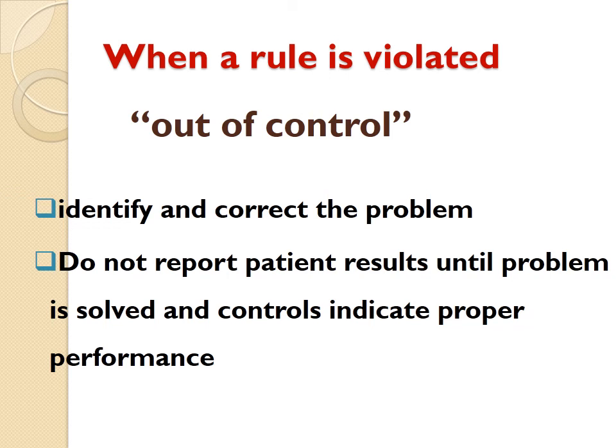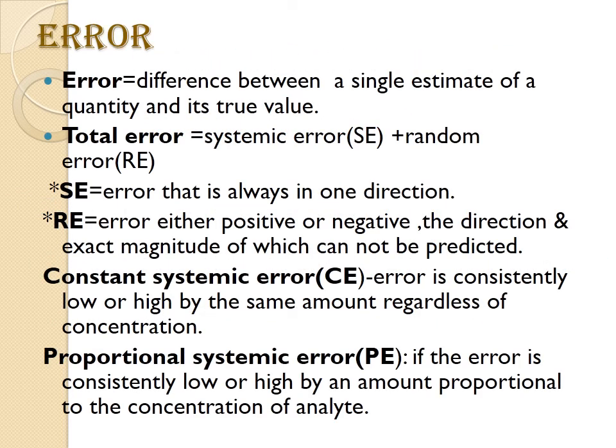That is why it is mandated that we should run the QC material first and not in the same batch with the patient sample. First QC run. If the QC is okay, then we will go for the patient sample run, and then we can report good quality results. So what are the different types of error in the laboratory?